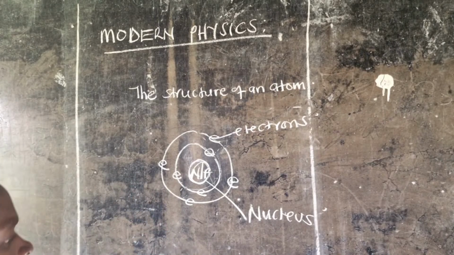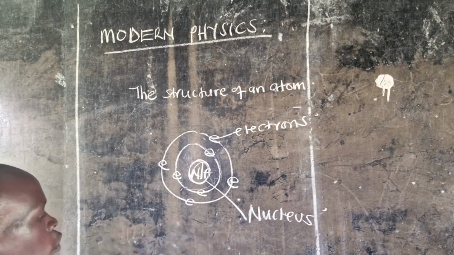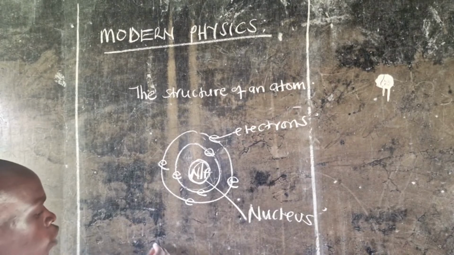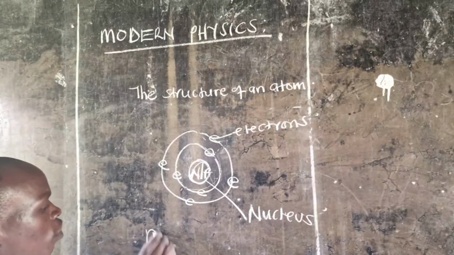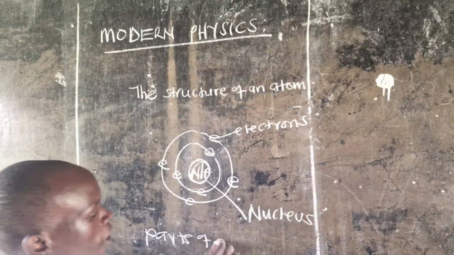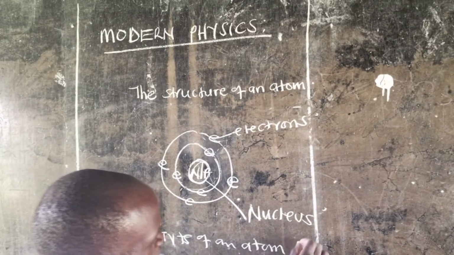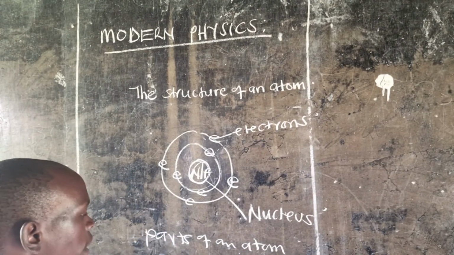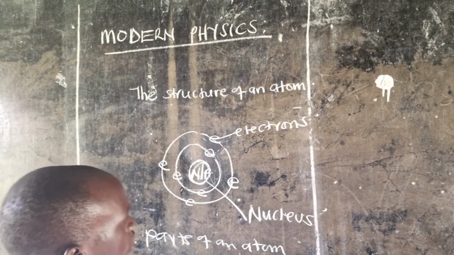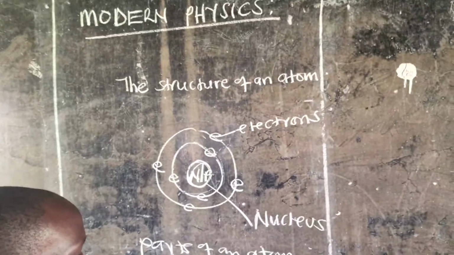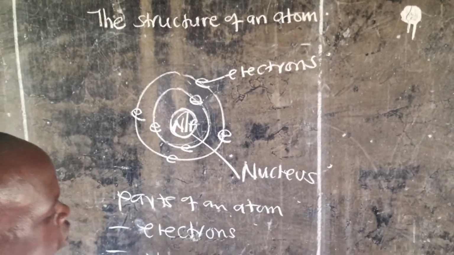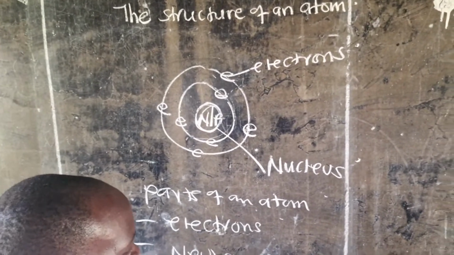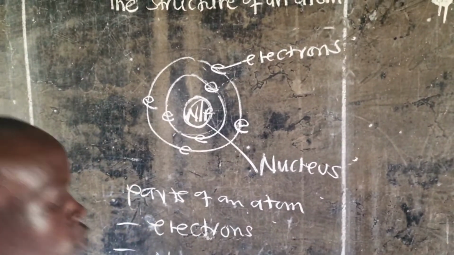Now we have the constituents of an atom or parts of an atom. It has the electrons, then it has the neutrons, and it has the protons.